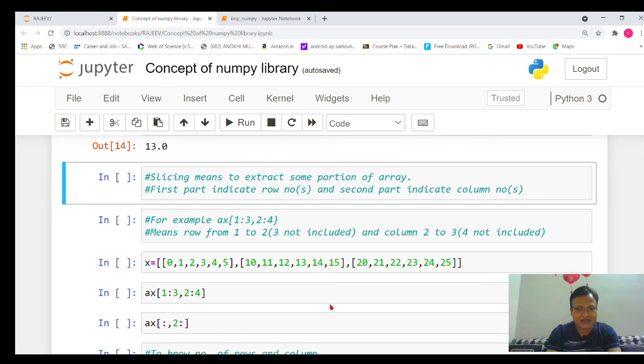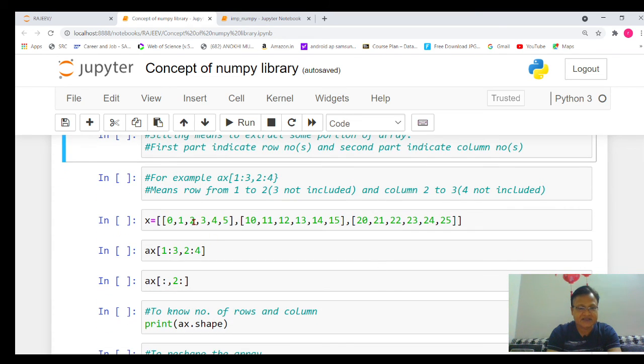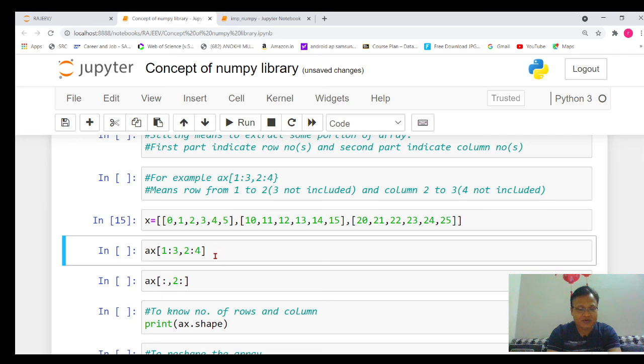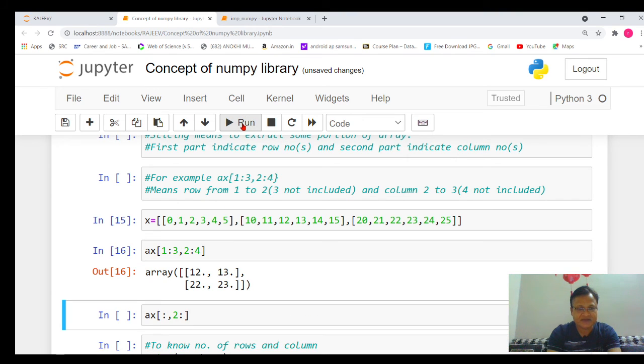So if you execute that particular program, suppose this is the array, you can say this is the 0th row, first row, second row. Let's quickly execute that particular part and display it. So this is 1:3, 2:4. Just execute it, and you will see 12, 13, 22, 23.